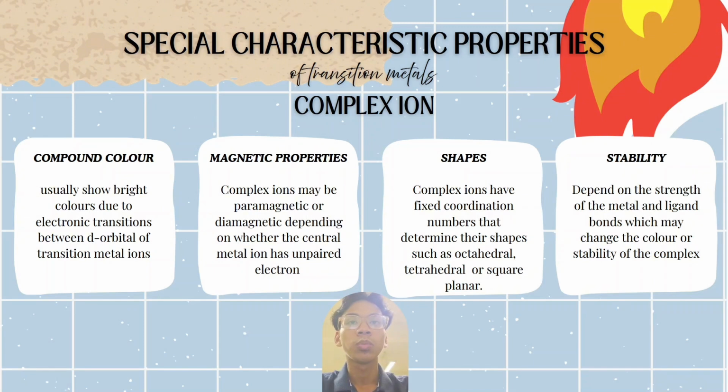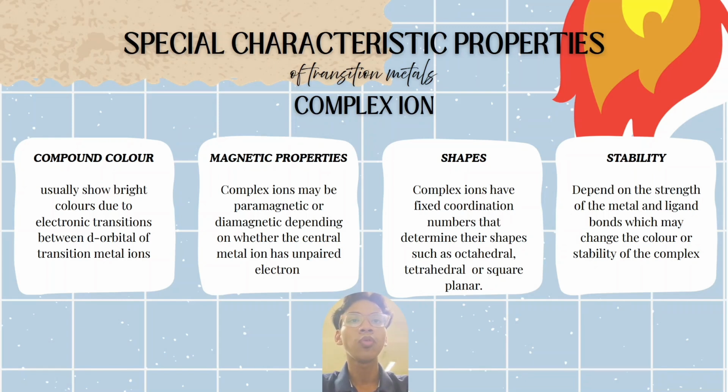The second one is magnetic properties. For magnetic properties, a complex ion may be paramagnetic or diamagnetic depending on whether the central metal ion has unpaired electrons or not. As we know, ions with unpaired electrons are known as paramagnetic, while ions with all electrons paired are known as diamagnetic. The third one is shape.